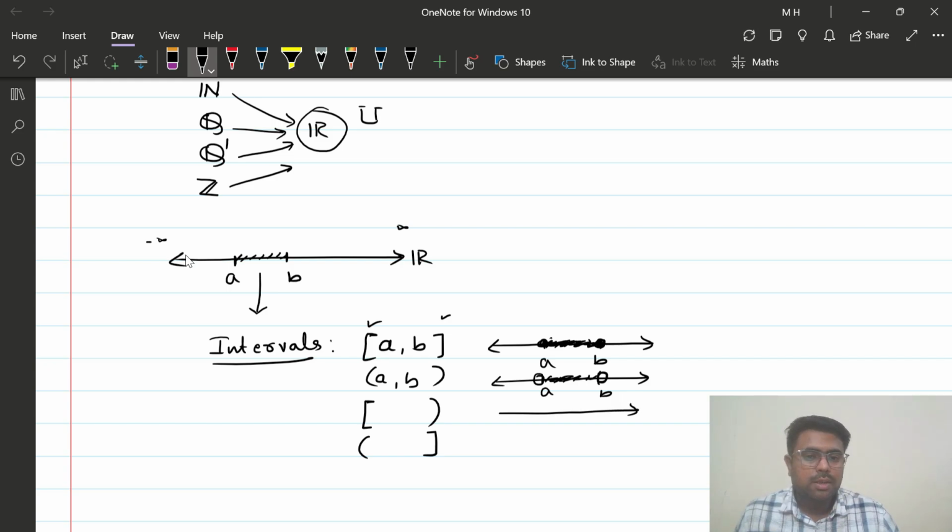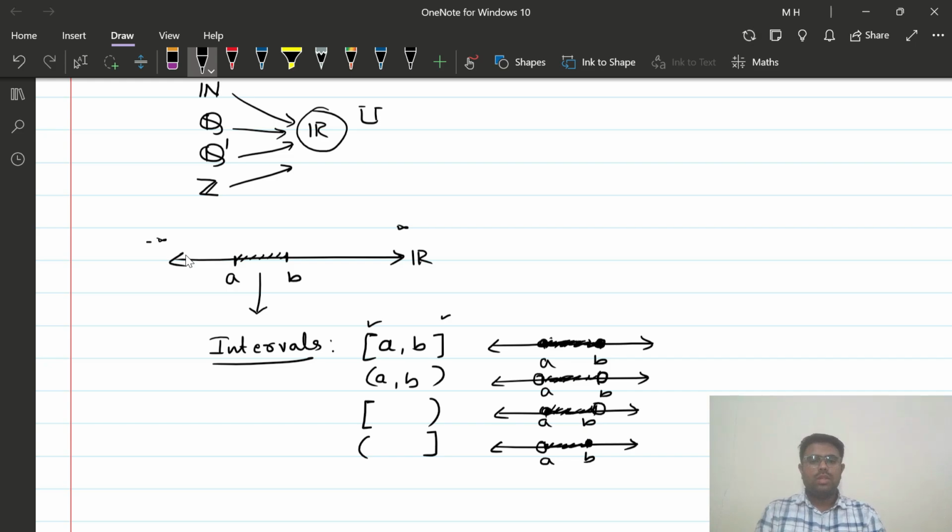But when I say the semi-closed, semi-open interval, it is of course again giving you all the real numbers between A and B, but it will include A and it will exclude B. Same is the case with the next one, the set of all real numbers between A and B, excluding A, including B. So this is what we have. Okay. So this is all about the interval.